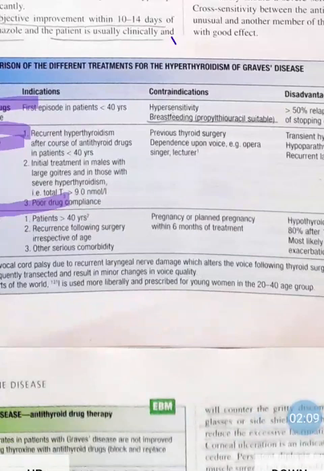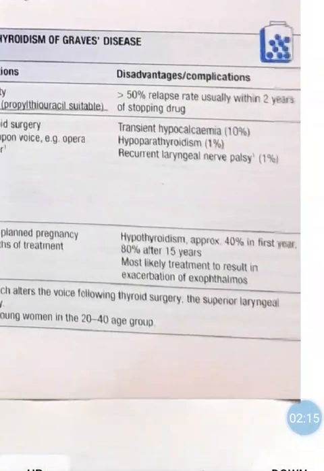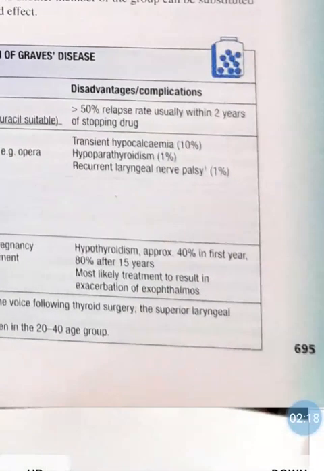Okay, now disadvantage. What is the disadvantage of antithyroid drugs? Greater than 50% relapse rates, usually within 2 years of stopping drugs. This is a very important disadvantage. So in 50% of cases we can see relapse of the episode within 2 years after stopping the drug.